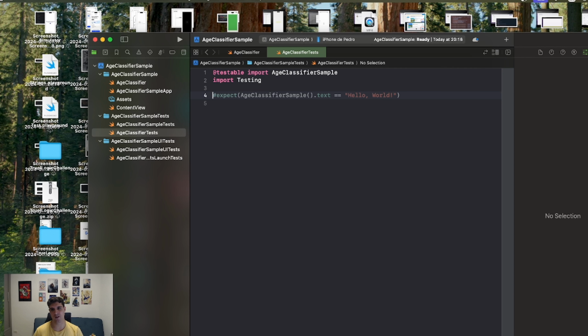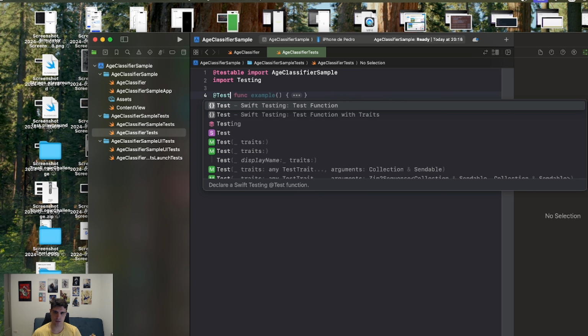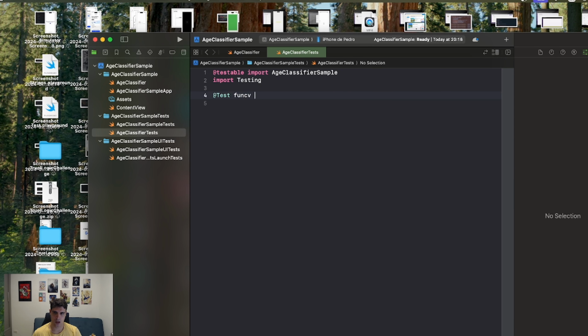One of the greatest things of Swift Testing is that we don't need a testing class for that. We can test everything in a single function if we desire to. It's not recommended, but we can do that. We need to provide this macro, @Test, okay? And we don't need to have the test prefix for the test functions because the Test macro does all the work we need. So we're just gonna test classify age.